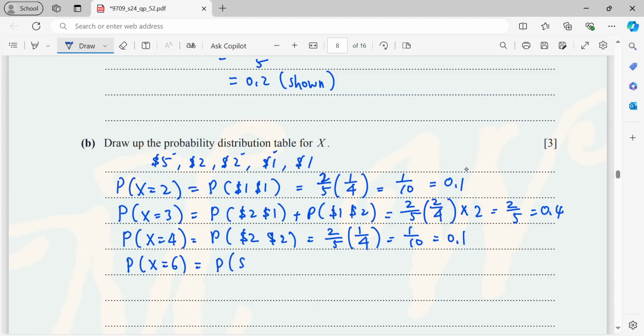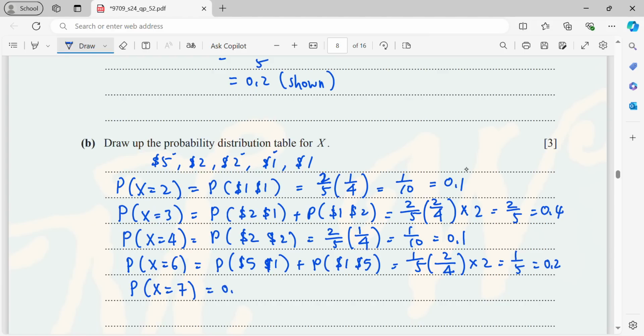So that will be 5 plus 1 or 1 plus 5. At first to get the 5, it is 1 over 5. Then left 4 coins, $1 is 2. Then you just times 2 because of the arrangements, same probability later on. Then here it will be 1 over 5, that is 0.2. Together with P(X = 7) just now, that will be 0.2.